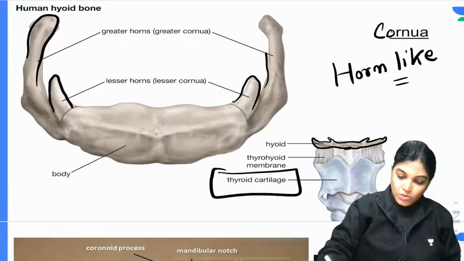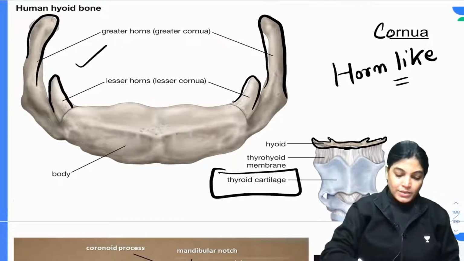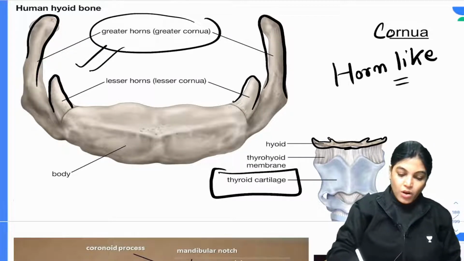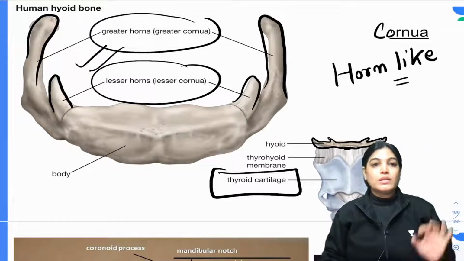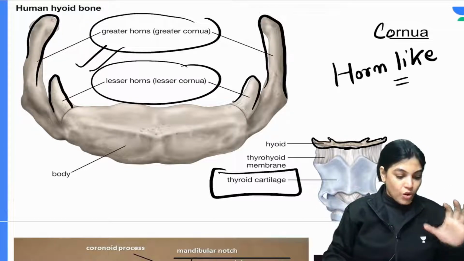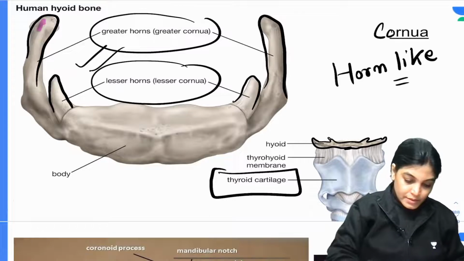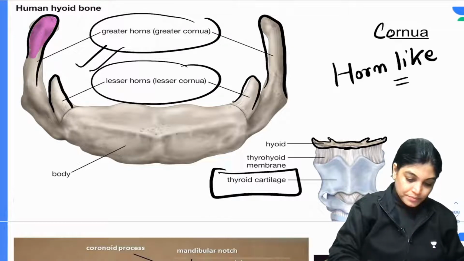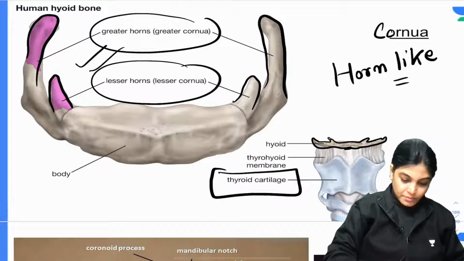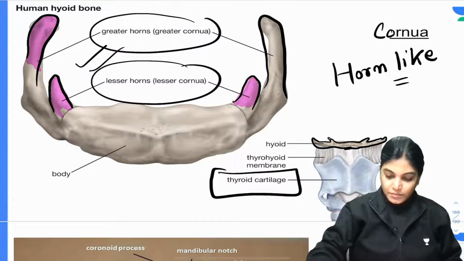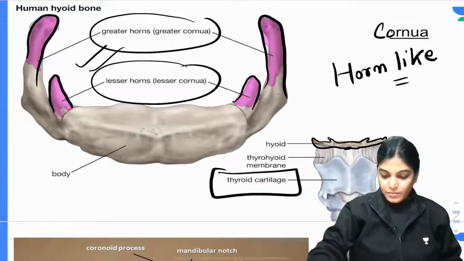What is this Karuna like? This Karuna is horn-like. So the greater horn or lesser horn is also called Karuna. These are called Karunae. Got it?